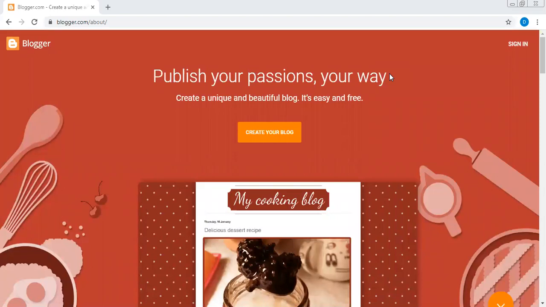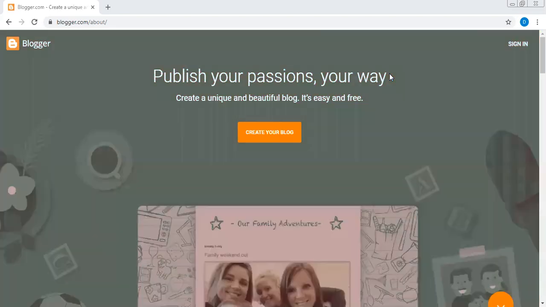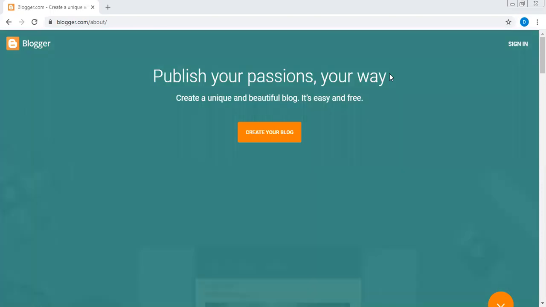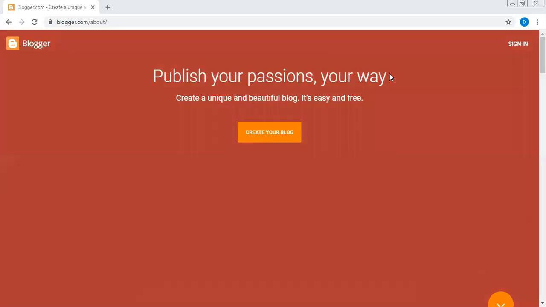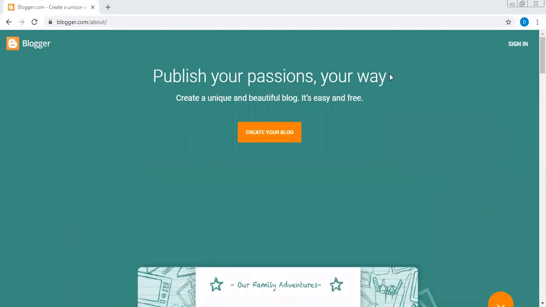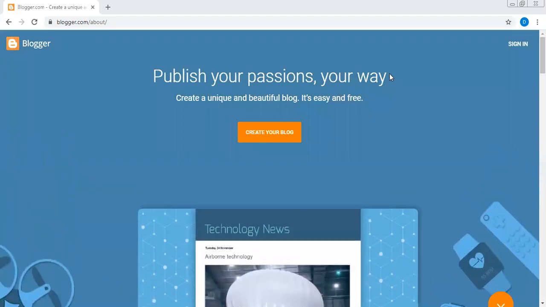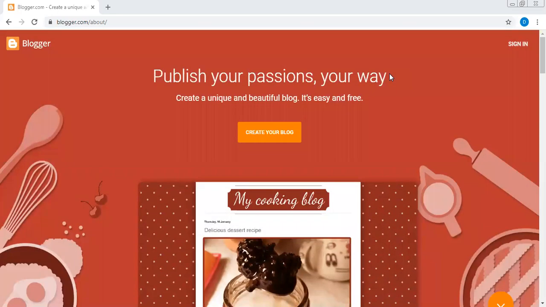Publish your passion your way. Create a unique and beautiful blog. So it's more of a blog. You know, you can easily update your information. It's basically for people who want to run things like a news blog, a news website, something that keeps people in the know. You also want to get people updated about information that they need to know. You create a blog simply from this Blogger template. So it's very, very easy to create. I'm going to show you how to do that.